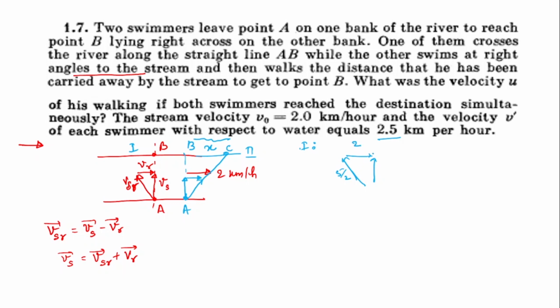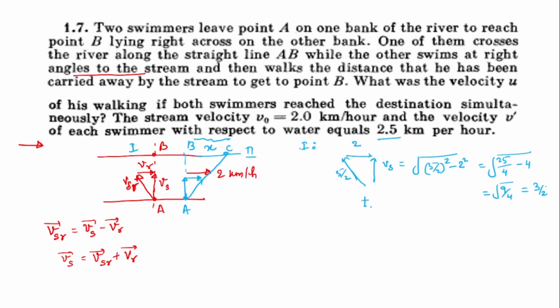So the velocity of the swimmer will be equal to the square root of (5 by 2) whole squared minus 2 squared, which is the root of 25 by 4 minus 4. So it is the root of 9 by 4, which is 3 by 2. Understood? So this is the absolute velocity we have found.